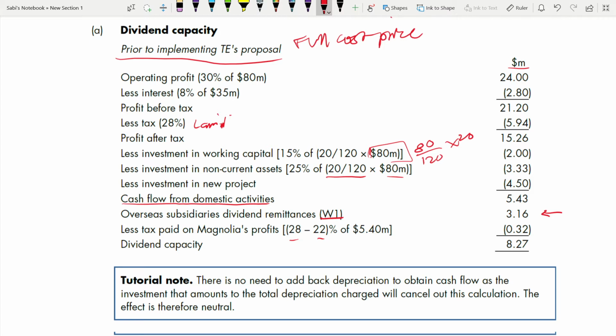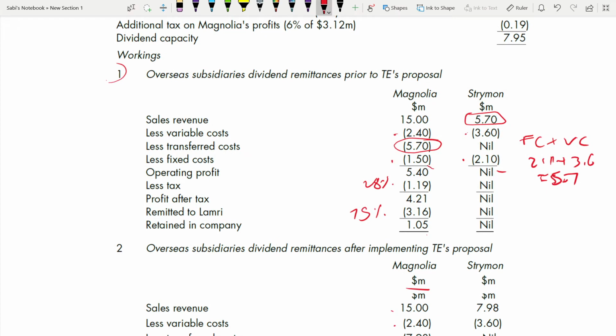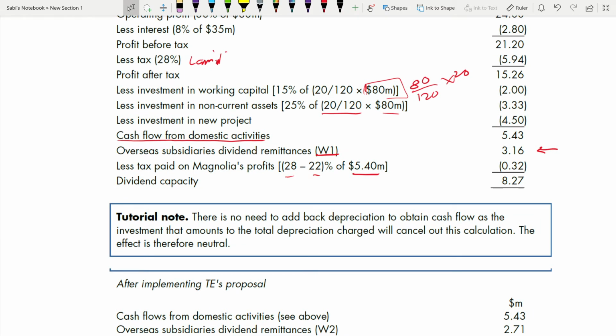So Lamprey has to pay an additional 6% on 5.4 million. What is this 5.4 million? That is the operating profit of Magnolia. This 5.4 million they are talking about is the operating profit of Magnolia. On this you have to pay 6% and deduct it, and this is your dividend capacity, 8.27.